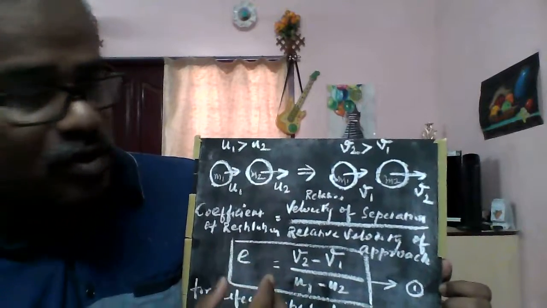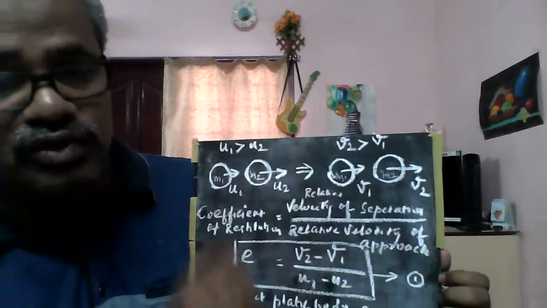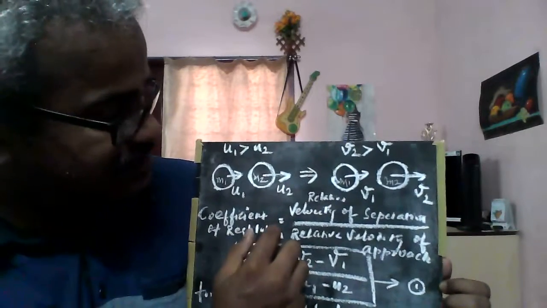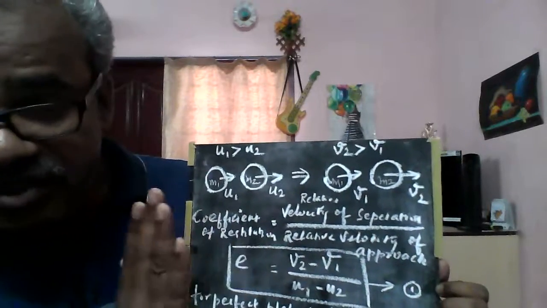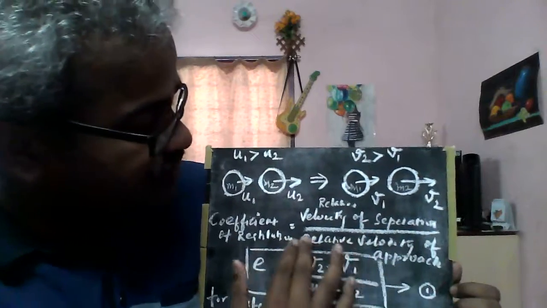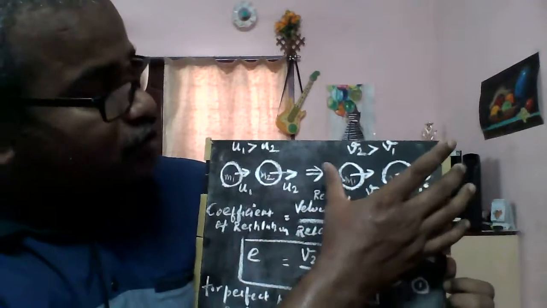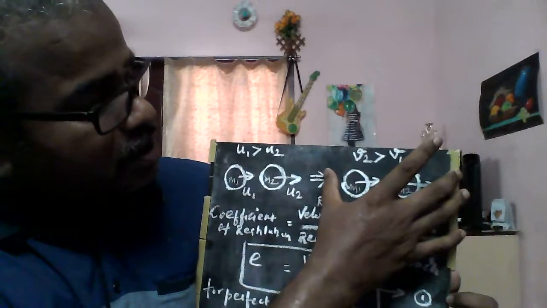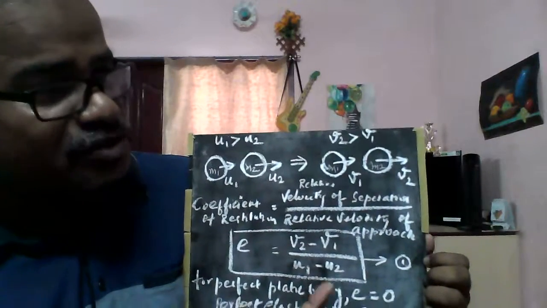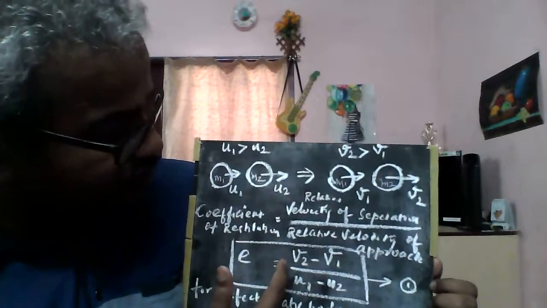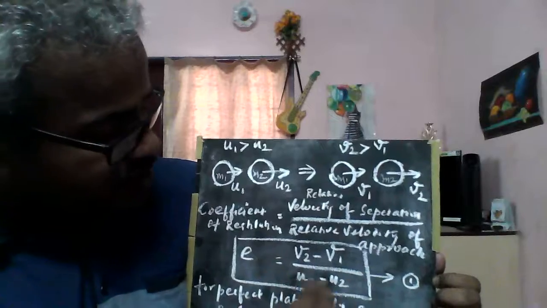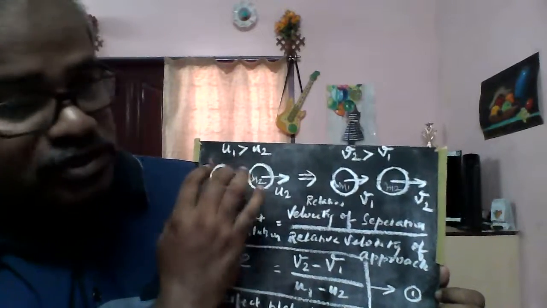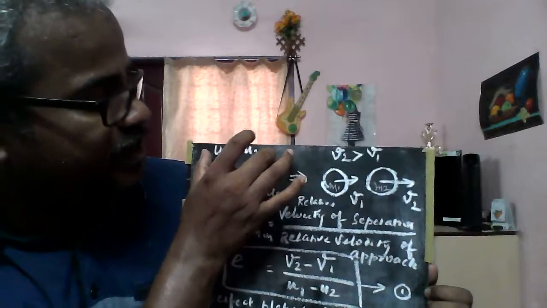So, you should know one thing: what is the coefficient of restitution? The coefficient of restitution is the ratio of the relative velocity of separation to the relative velocity of approach. The relative velocity of separation is v2 minus v1, since v2 is bigger. The relative velocity of approach is u1 minus u2, since u1 is bigger.